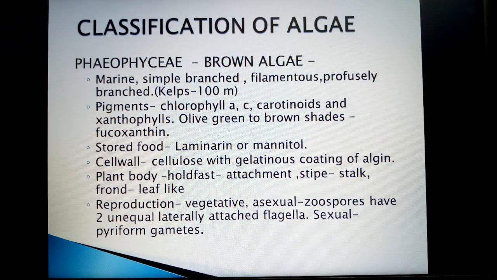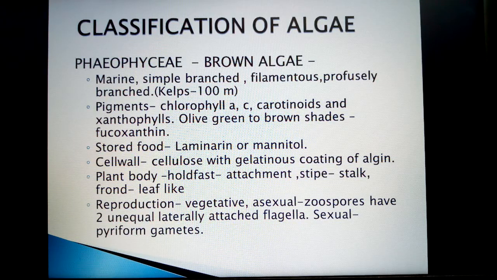The reproduction of this type of algae is again of three types. Vegetative reproduction may be by fragmentation. Asexual reproduction: zoospores have two unequal laterally attached flagella.